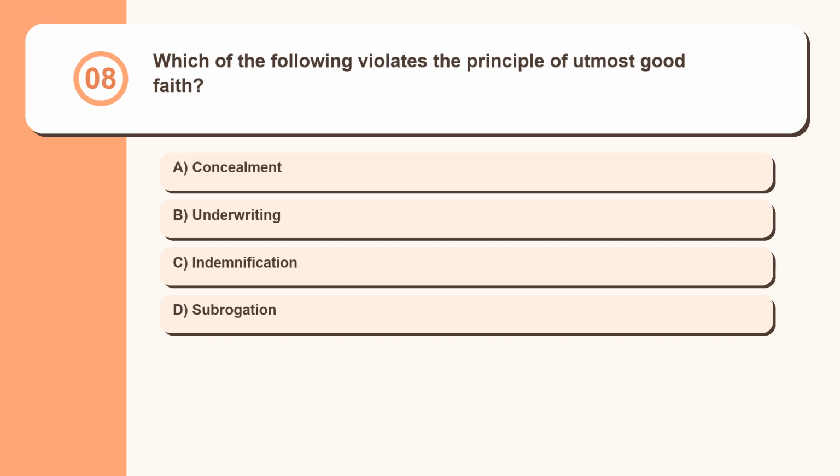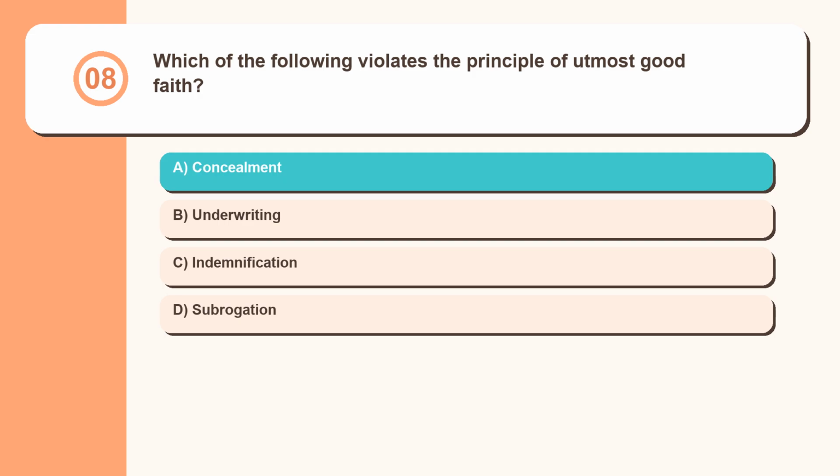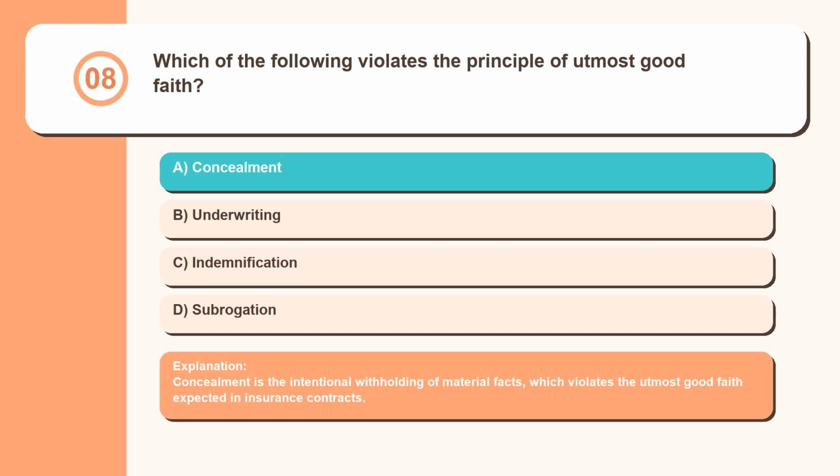Question 8. Which of the following violates the principle of utmost good faith? Concealment, underwriting, indemnification, subrogation. Concealment is the intentional withholding of material facts, which violates the utmost good faith expected in insurance contracts.